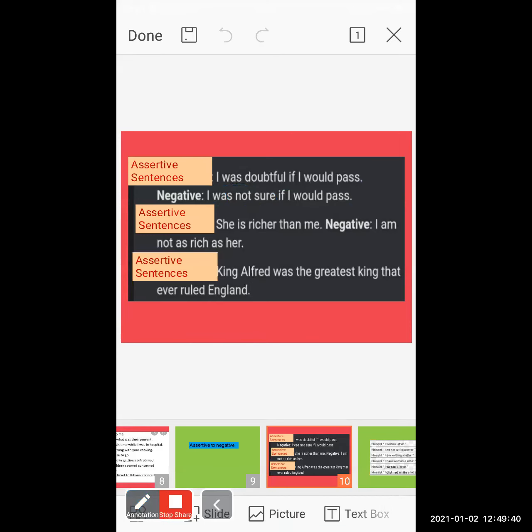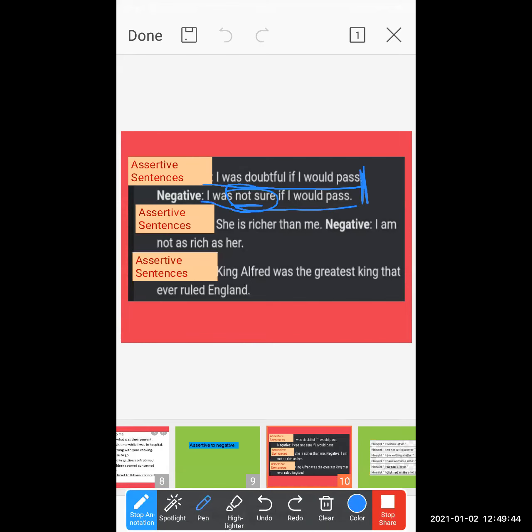Take another example. "She is richer than me." This is an assertive sentence. What is the meaning of the sentence? That someone is richer than me. Now I have to transform this sentence into a negative: "I am not as rich as her."